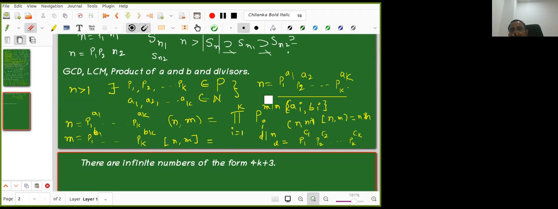I give a natural number n, which is equal to p1 power a1, p2 power a2, and so on, pk power ak. Then how many possible positive divisors will there be, including 1 and n also? Is the question clear? Yes, sir. Question is clear to me. Do not tell the answer yet.